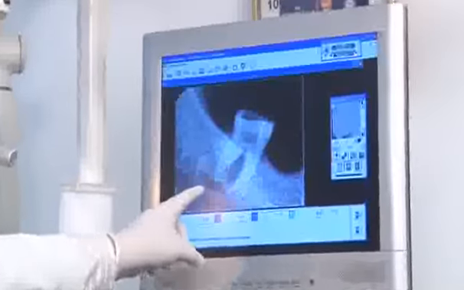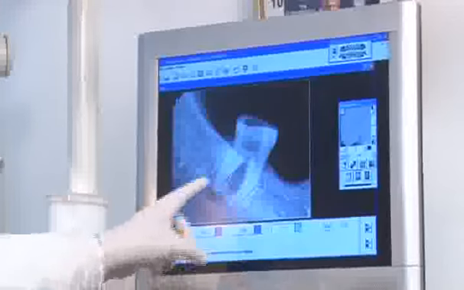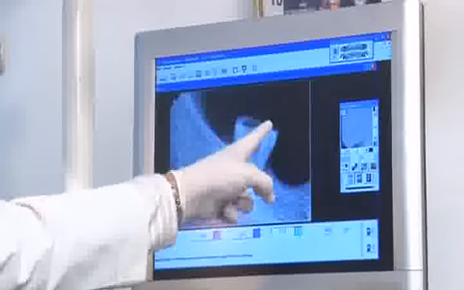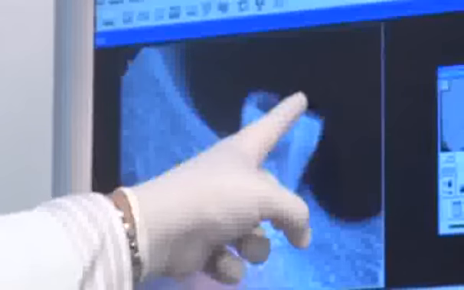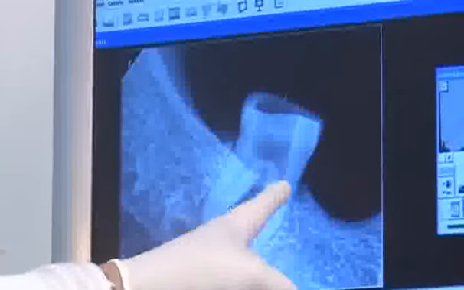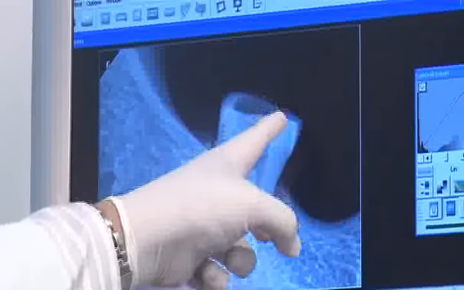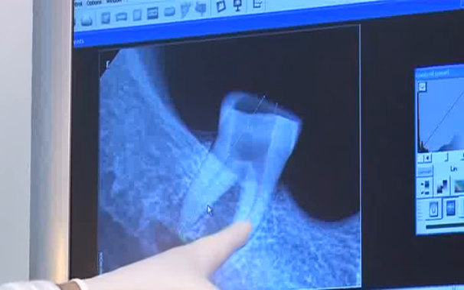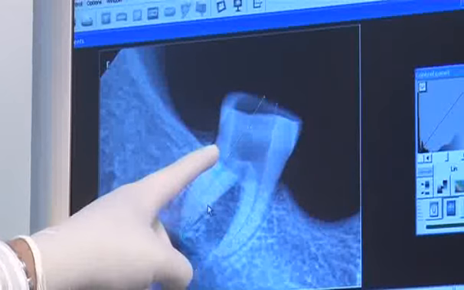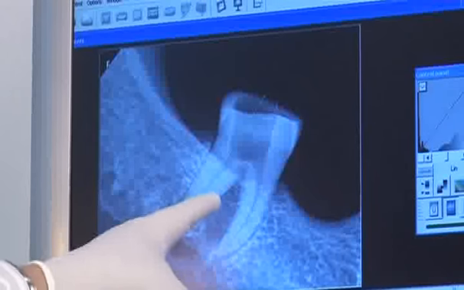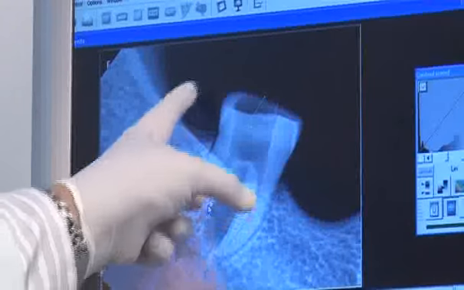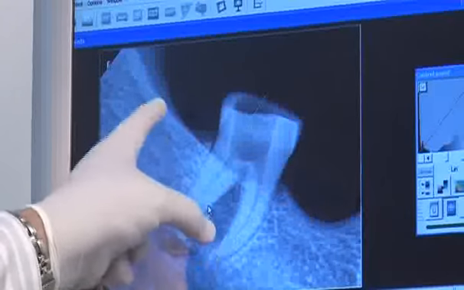Use an RVG system if you have one, and for your access opening, the walls of the access opening should be parallel. This is the mesial wall of the tooth, where you see the parallelism along the tooth structure, and you see the distal wall where we have done the RC opening for this tooth. Just see how much tooth I have conserved.